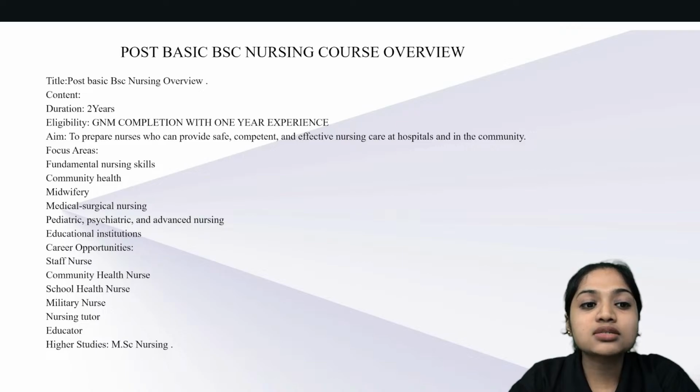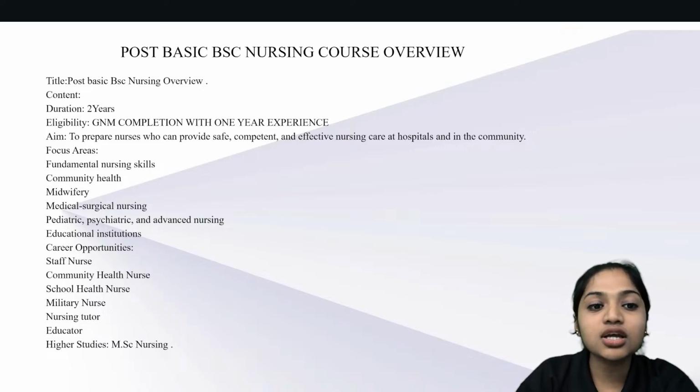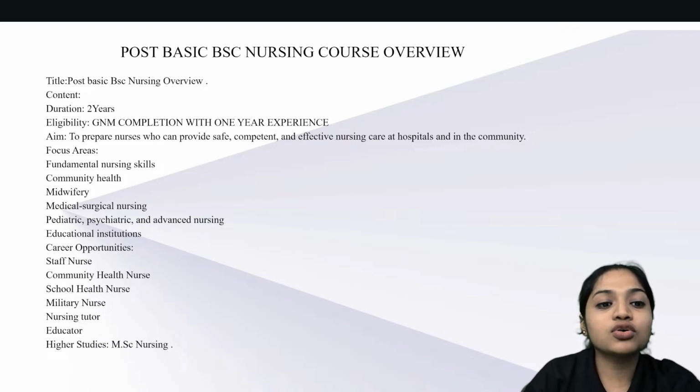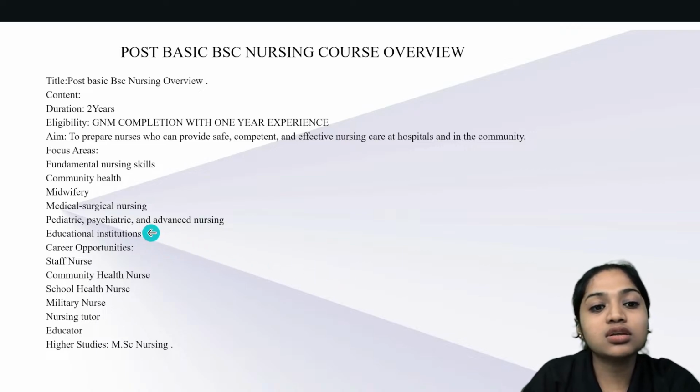Then based on the pediatric, psychiatric and advanced nursing. So based on the children, so pediatric field, psychiatric field, especially in the mental health field. Then advanced nursing. So based on the advanced nursing, this post basic BSc nursing has focused. Then it is focused on educational institutions. Even you can see, after post basic BSc nursing, they can work in the educational institutions.